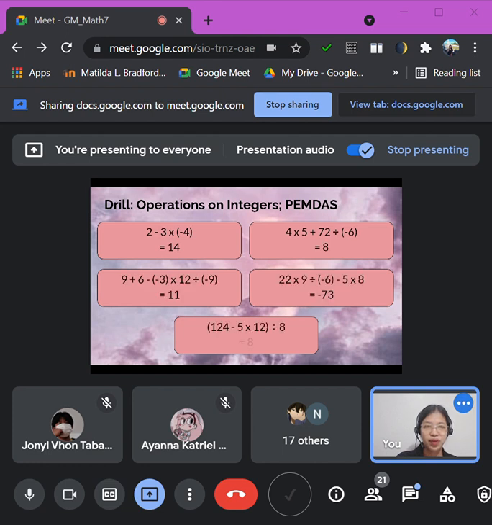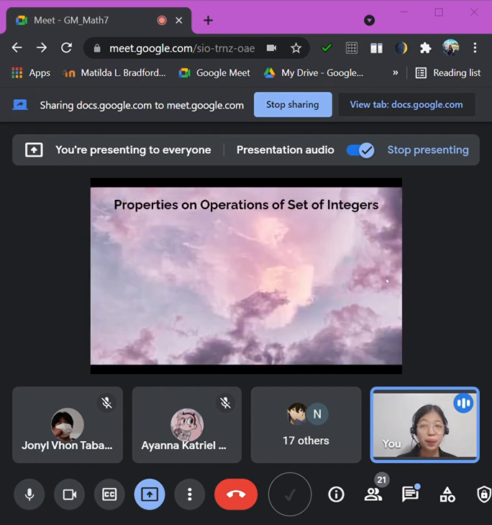So we have now our properties on operations of the set of integers. Since last time, we were talking about operations of integers. So what operations did we use last time, class? What are the four fundamental operations?